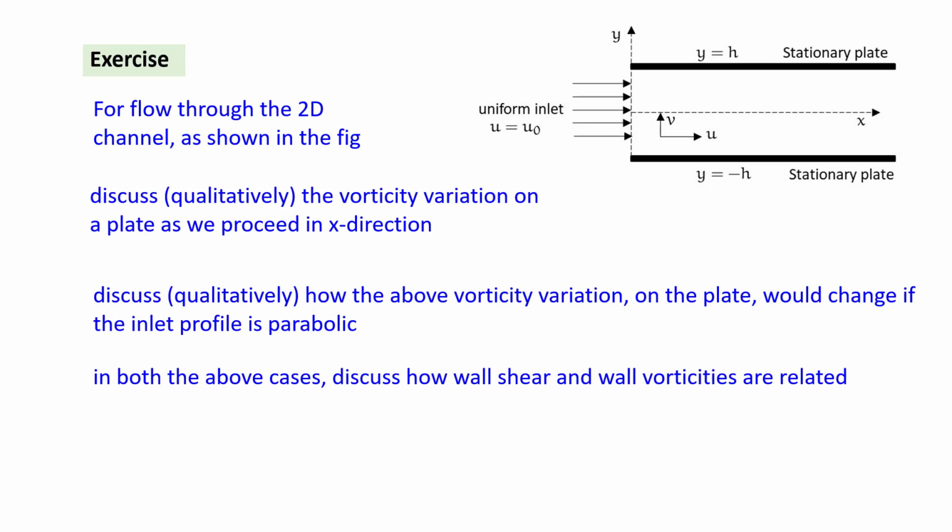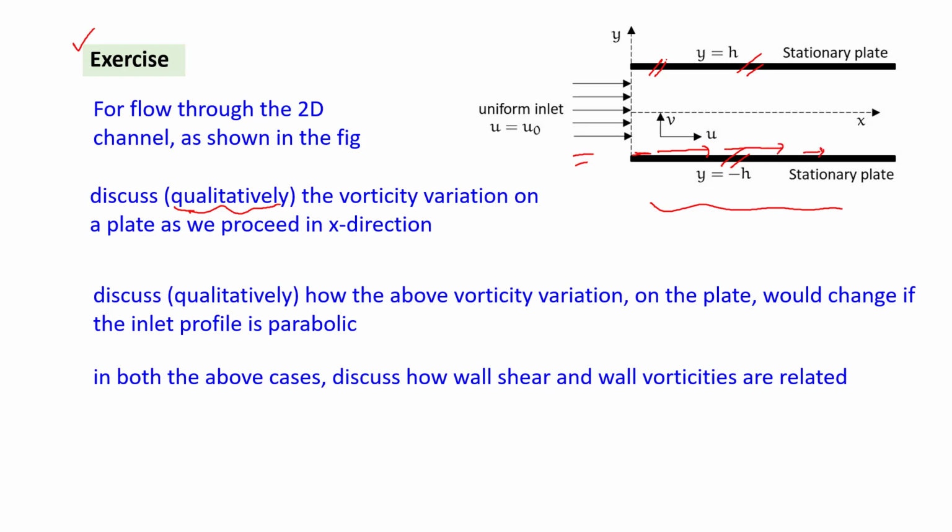Now for your exercise here, you can go back to this flow through parallel plate with uniform inlet. We have impermeable stationary plates here at y equal to plus h and minus h. No slip condition will be satisfied on these plates. Now, without doing anything, simply qualitatively, can you comment on how vorticity on the plate, that means at y equal to plus h or y equal to minus h, how vorticity will vary as we go in the x direction on the plate?